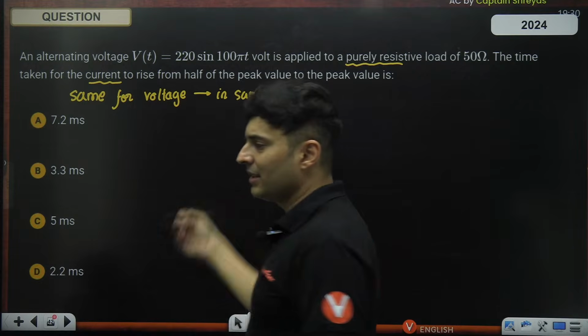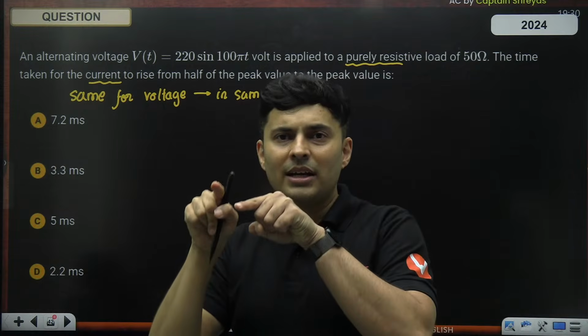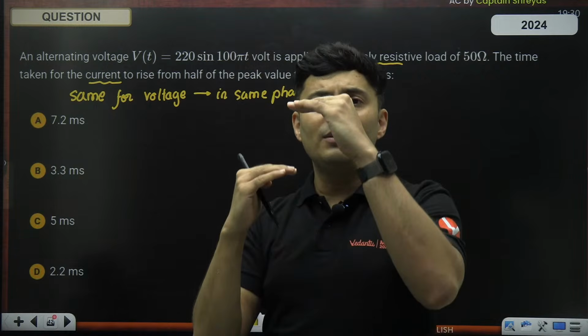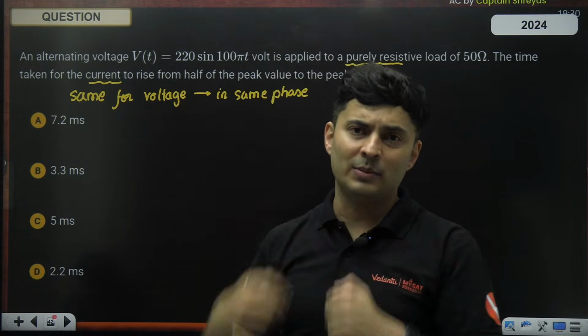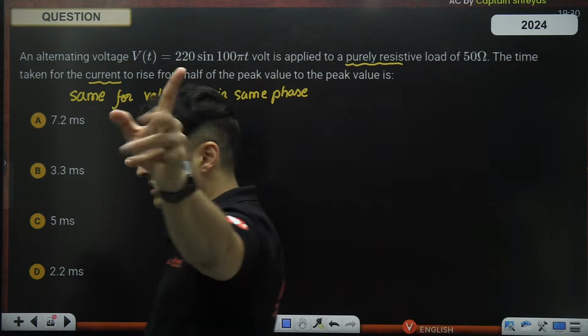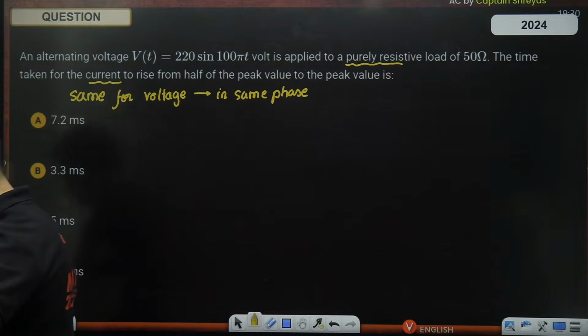If voltage is going up, current is also going up. So whatever time voltage takes, the same time current will take to go from half to its maximum. This is the first thing.